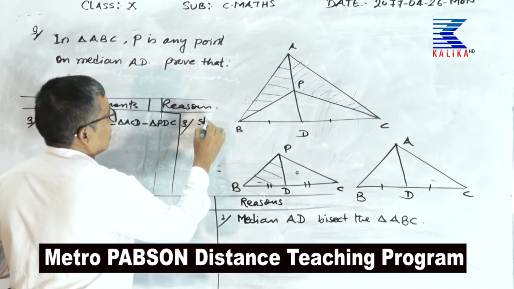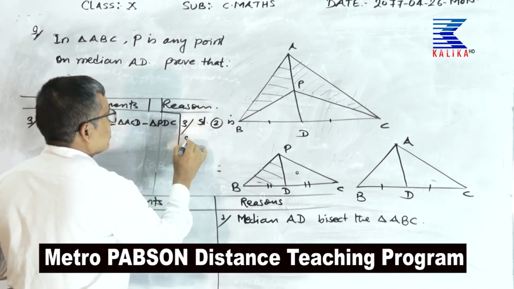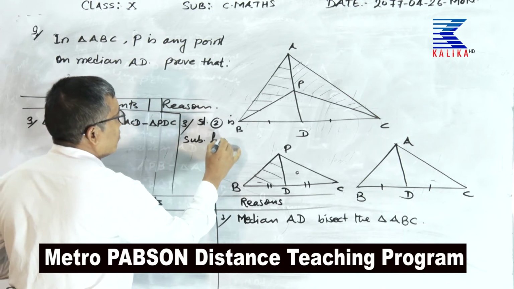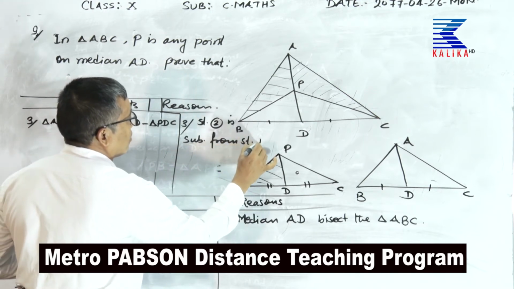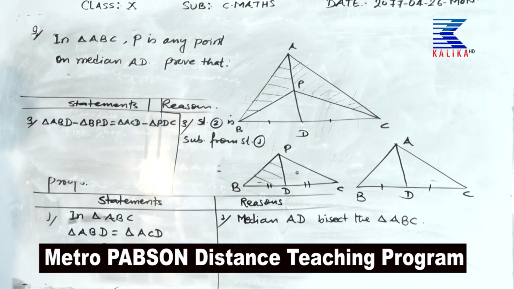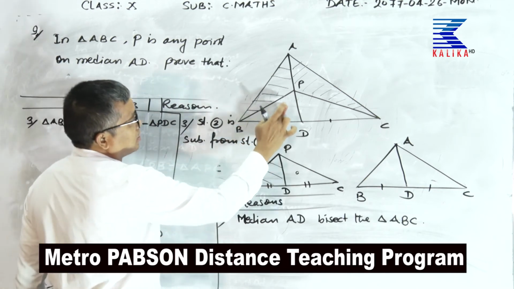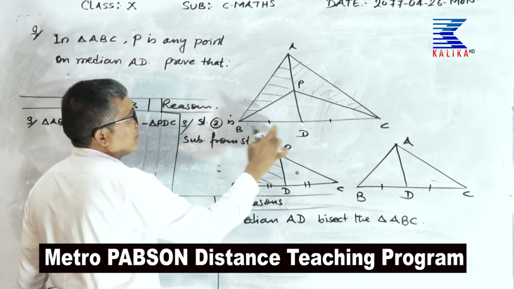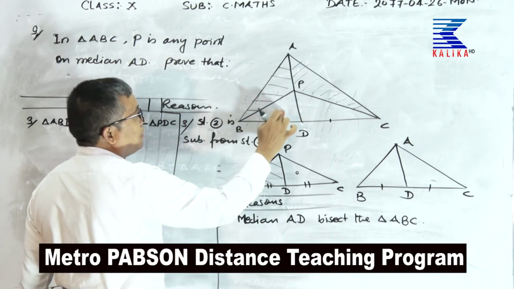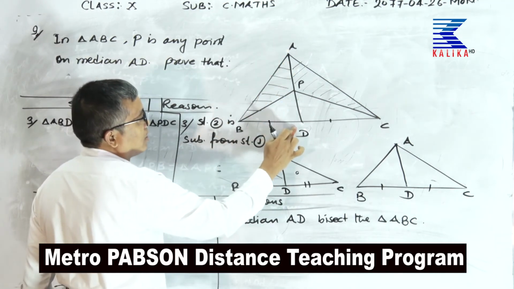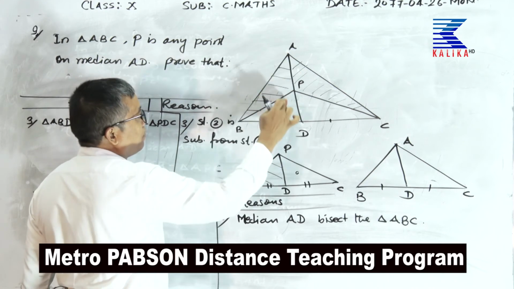When triangle BPD is subtracted from triangle ABD, the remainder is APB.